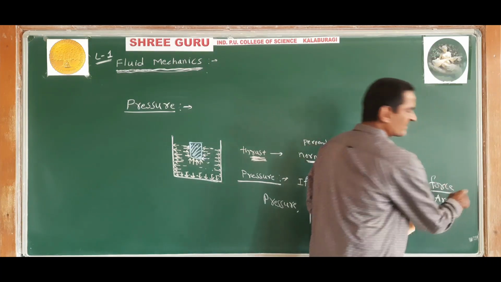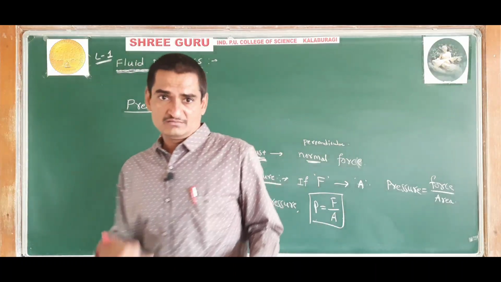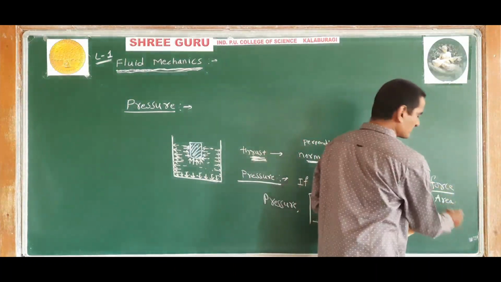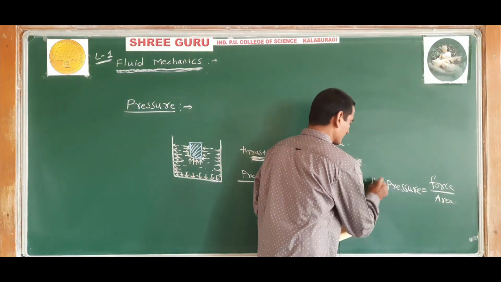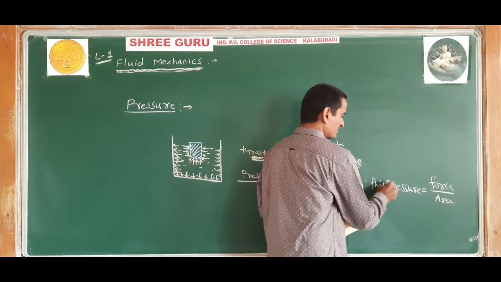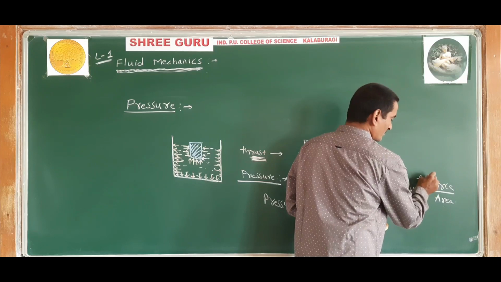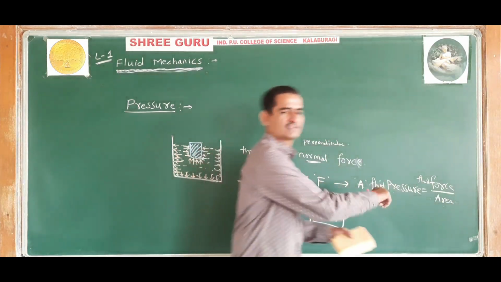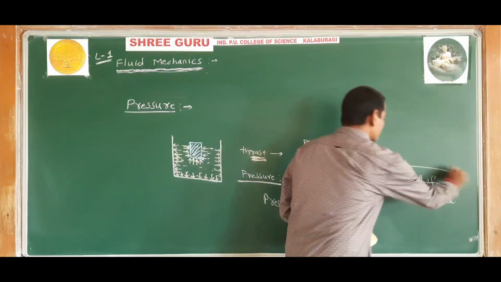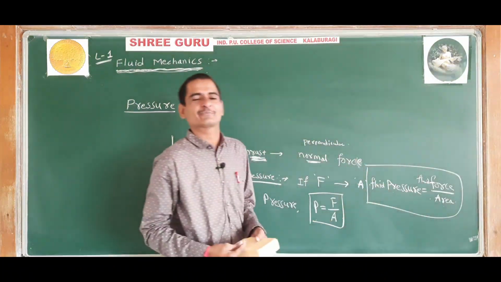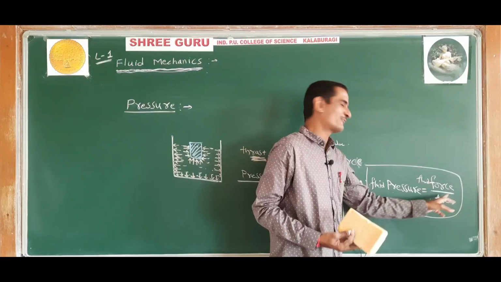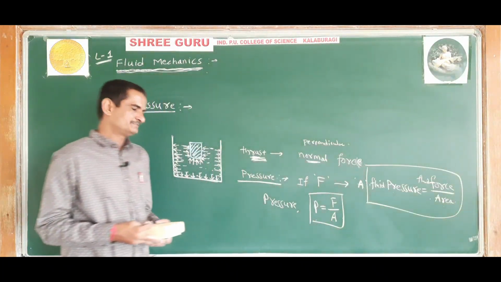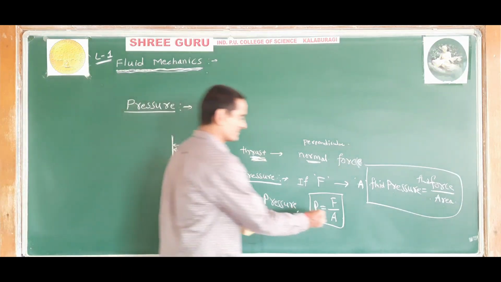You have studied this in mechanics also. The first part of the syllabus also you will study like this only: pressure is equal to force divided by area. It is fluid pressure. Fluid force divided by area in contact with the fluid. Understood? Not just ordinary pressure, it is fluid pressure. So we will take fluid force and the area which is in contact with the fluid. So P is equal to F divided by A.